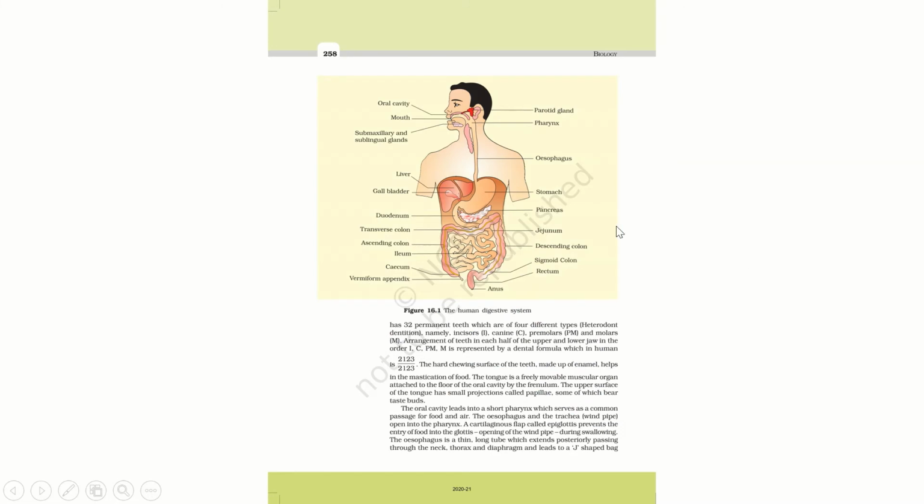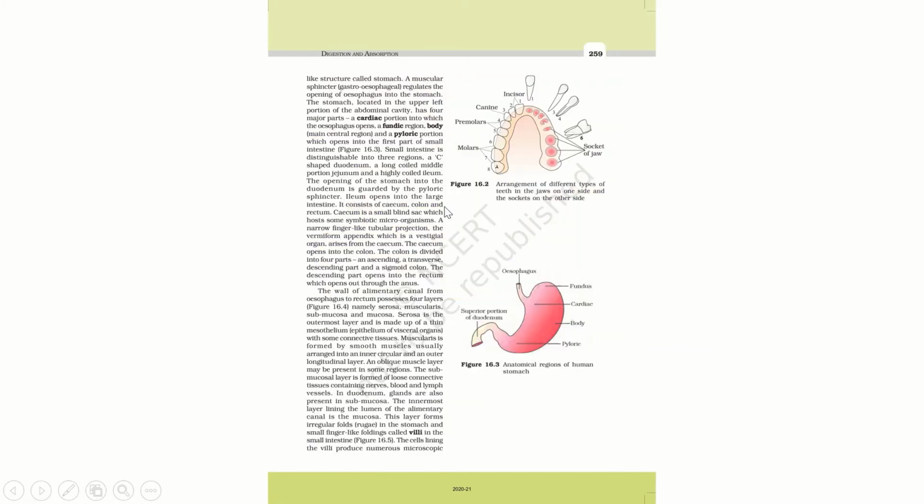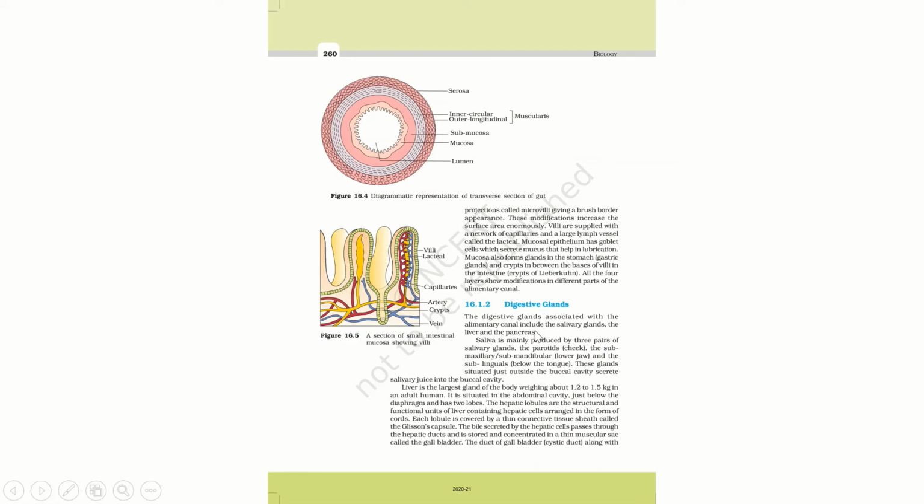In this diagram we can see where each salivary gland is present. This is the parotid gland, the submaxillary gland below the jaw, and the sublingual, which is present over here. So we can see the positions of the salivary glands at the buccal cavity surface. These glands are situated just outside the buccal cavity and secrete salivary juice into the buccal cavity.